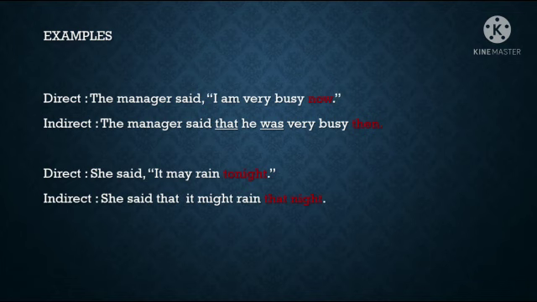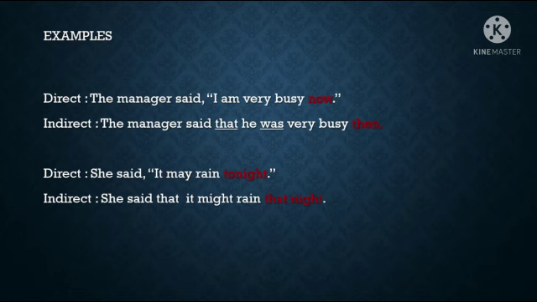So, what is the last thing after changing the tense? We have to change the adverb. Busy now. Now should be changed into then. That's all. So, changing direct speech into indirect speech is very easy. See the next example. She said, "It may rain tonight." Indirect speech: She said that it might rain that night.